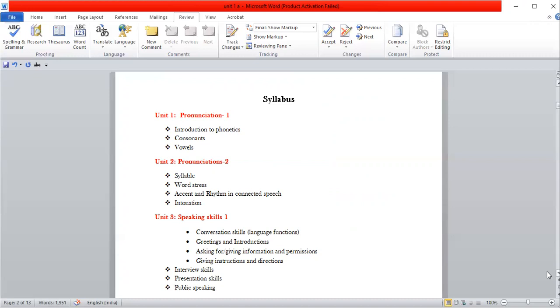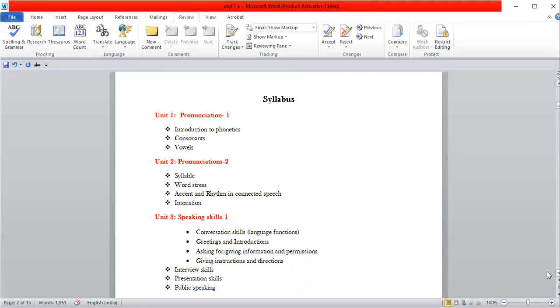Unit 1, Pronunciation 1, which includes Introduction to Phonetics, Consonants and Vowels. Unit 2, Pronunciation 2, Syllable, Word Stress, Accent and Rhythm in Connected Speech and Intonation.